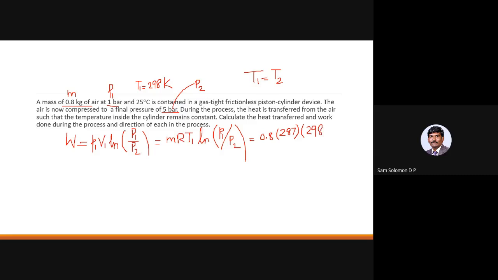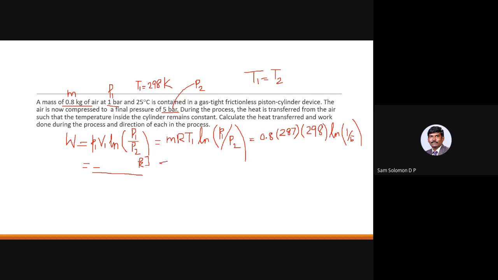298 into ln of P2 is 5. Sorry, P1 is 1 and P2 is 5. Ln of 1 by 5. It is a compression, so it should be a work input, and be negative, and you'll get some answer in kilojoule.